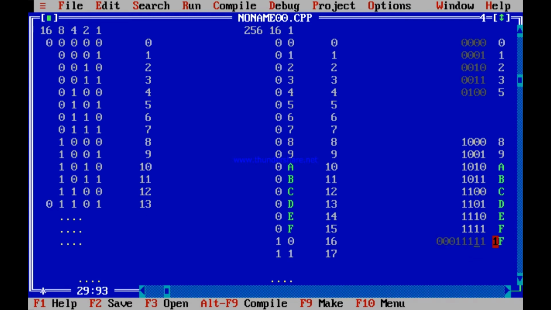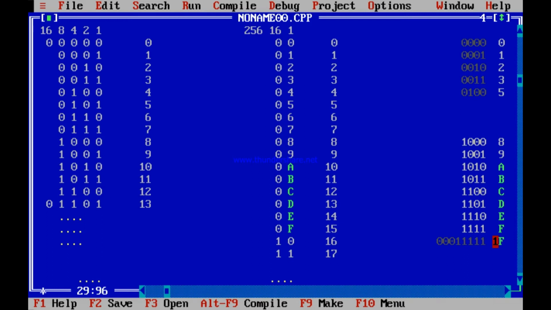You see for yourself, 11111: this is 1, this is 2, so 1 plus 2 makes 3. This is 4, 3 plus 4 makes 7. This is 8, 7 plus 8 makes 15. This is 16, so 16 plus 15 makes 31. So this number is 31, is it not? See, this is 16 plus 8, 24, plus 4, 28, plus 2, 30, plus 1, 31.